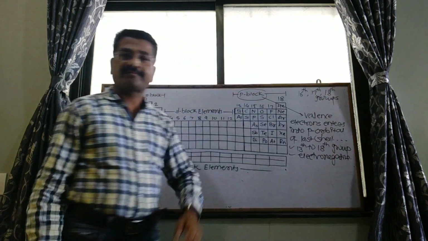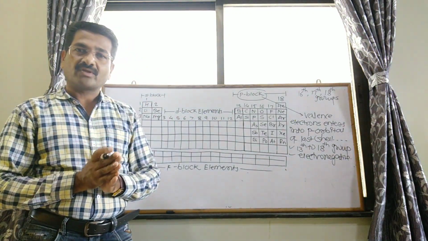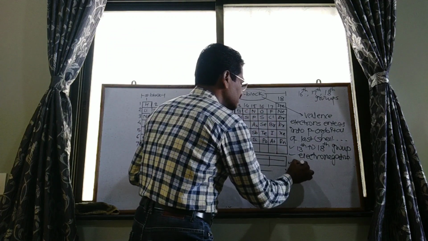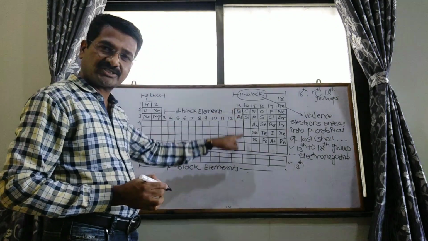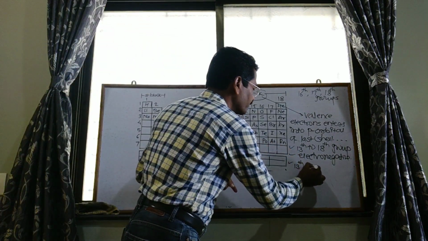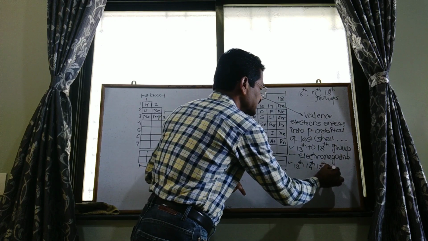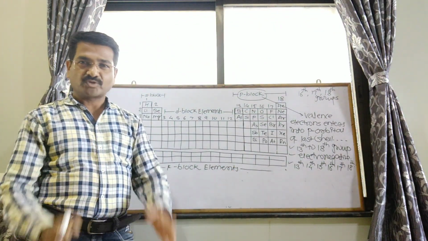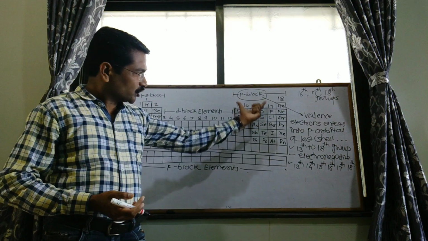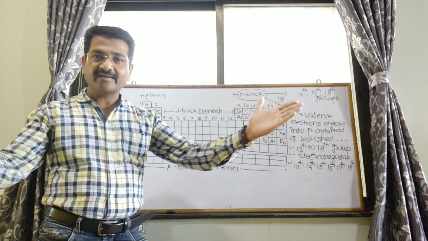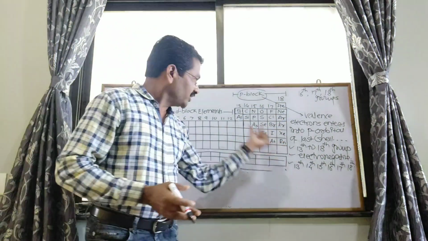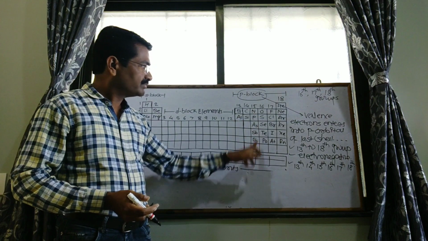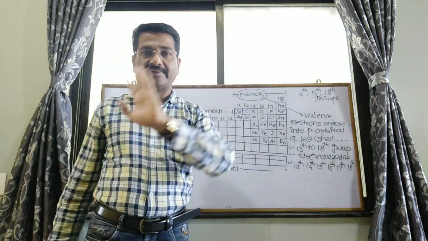These highly electronegative P block elements consist of the 13th group elements, 14th group elements, 15th group, 16th, 17th and 18th group of elements.